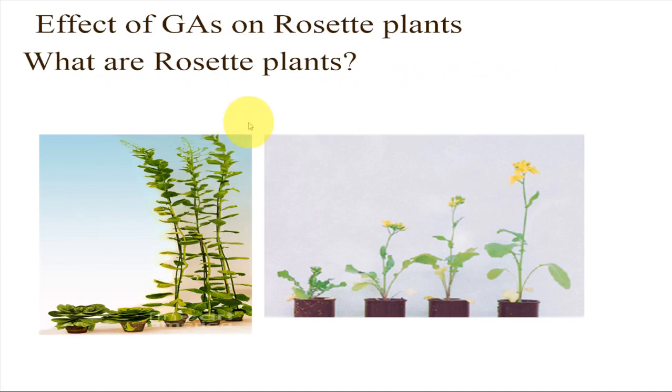Effect of gibberellins on rosette plants. What are rosette plants? Rosette plants, for example spinach and cabbage, have short internodes, and they are known as rosette plants. You can see in this picture a cabbage having short internodes, with leaves in the form of a cluster. There is no elongated stem.